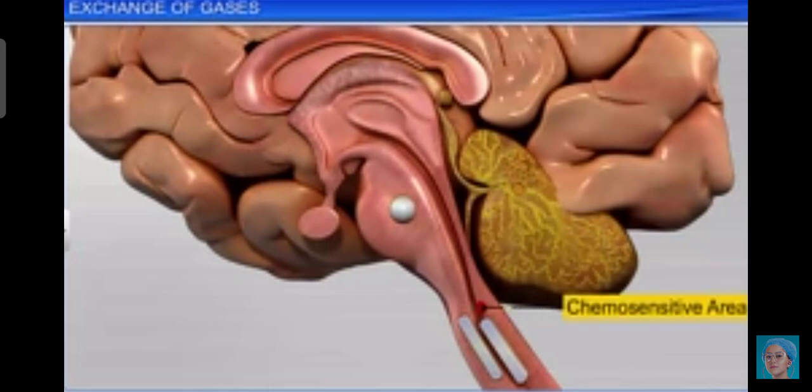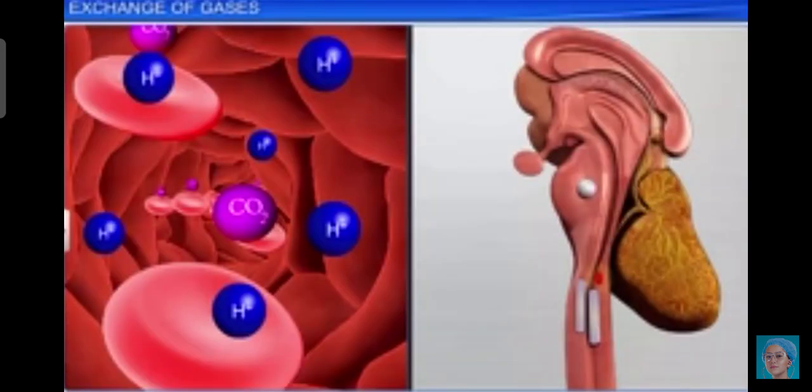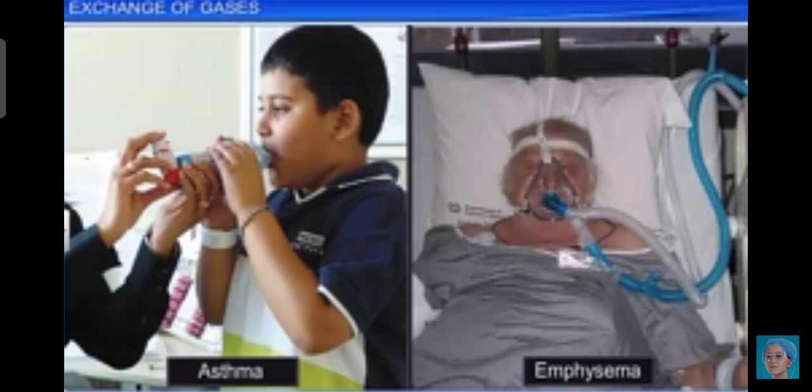these regulations. Another center present in the pons region of the brain, called the pneumotaxic center, can moderate the function of the respiratory rhythm center. Neural signals from this center can reduce the duration of inspiration and thereby alter the respiratory rate. A chemosensitive area is situated adjacent to the rhythm center.